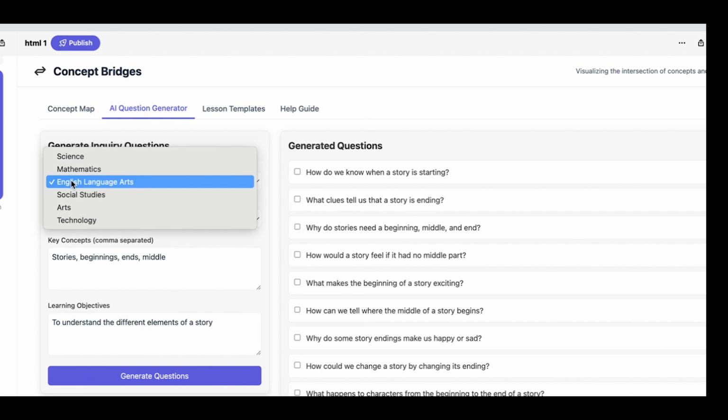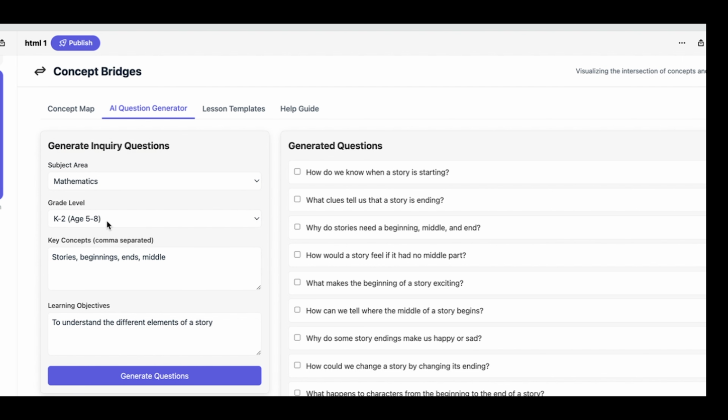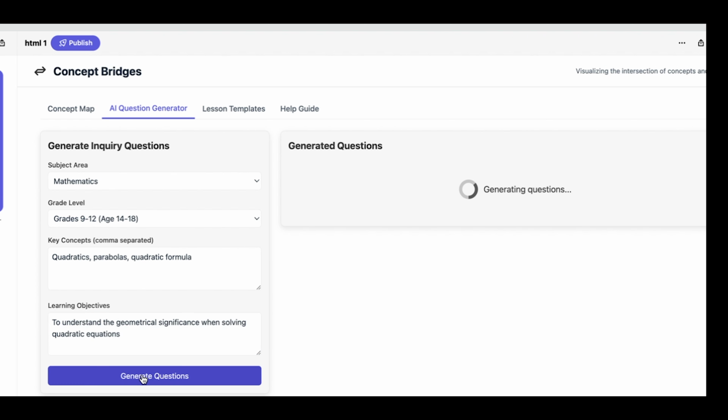Okay, let me try another subject area. I'm going to try mathematics. And let's go up to high school. Key concepts: quadratics, parabolas, quadratic formula. And then I'm going to say the learning objectives: to understand the geometrical significance when solving quadratic equations. Okay, so let's generate those questions there.